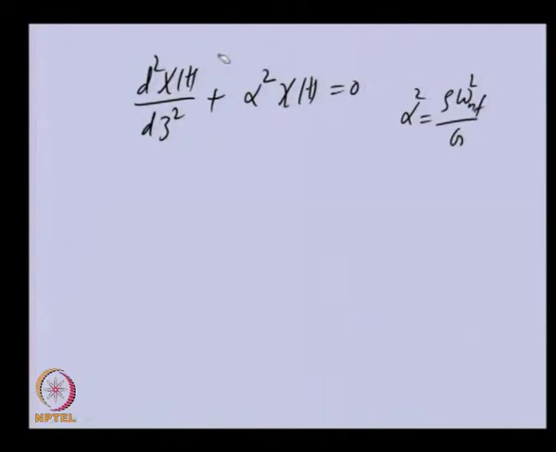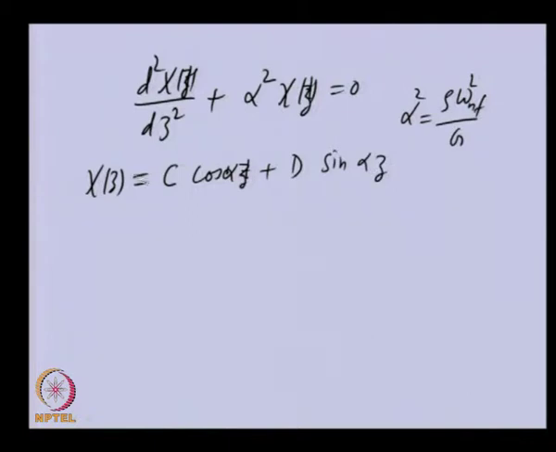Now this particular differential equation, which is now an ordinary differential equation, sorry, this is only a function of z, not a function of time. So the solution of this will be of this form: c cos alpha z plus d sin alpha z.